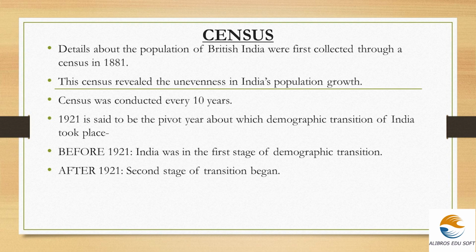Before 1921, India was in the first stage of demographic transition, and after 1921, India began to travel in the second stage of transition. So this is all about the census, and we are still continuing in the second stage of the demographic transition, which means high birth rate and low death rate.